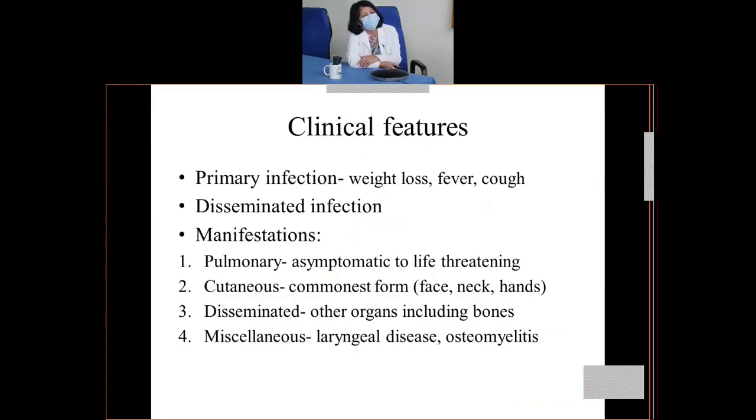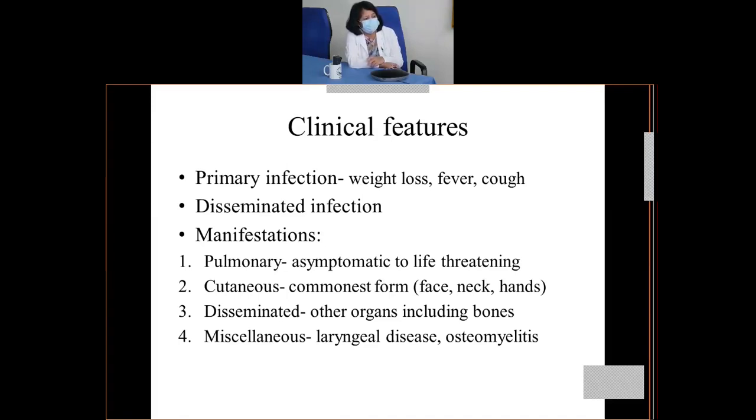So what are the clinical features associated with blastomycosis? The primary infection may result in fever, cough because of the respiratory tract being involved, or weight loss. And when it goes into disseminated infection, the manifestations become more severe. For example, the pulmonary manifestations can be asymptomatic if the blastomyces stay in the lungs. They may be asymptomatic in certain individuals, or in immunocompromised individuals, they may be life-threatening.